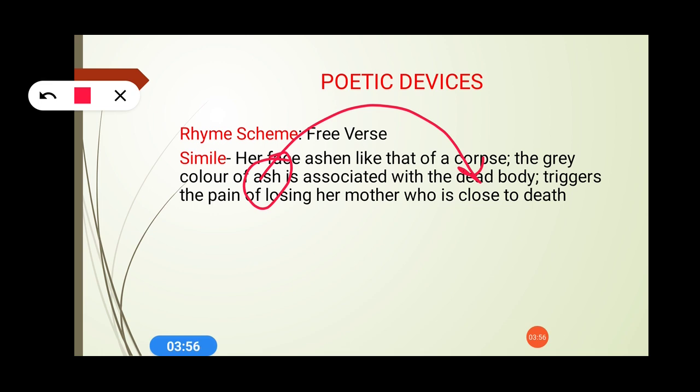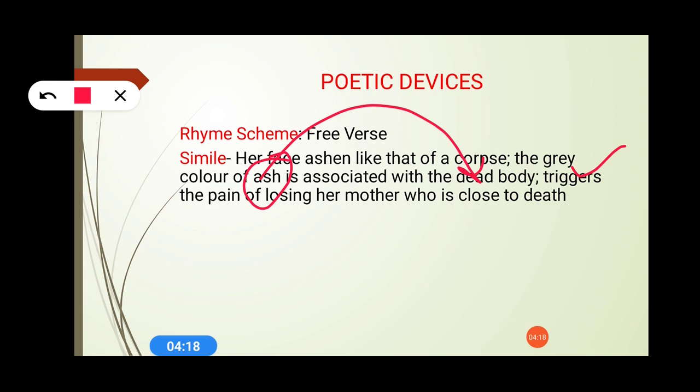It means her mother is physically alive, but as far as her mentality and her thinking are concerned, she is almost dead. It means she's at the kind of age where she's about to die. She's just inching forward toward her death. So it triggers the pain of losing her mother, who is close to death.